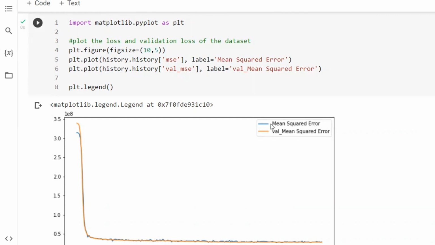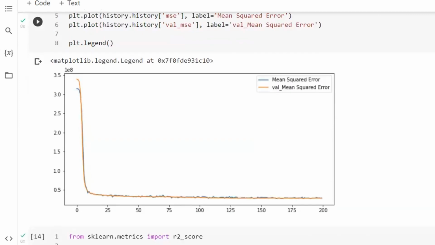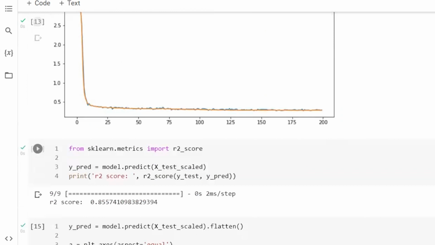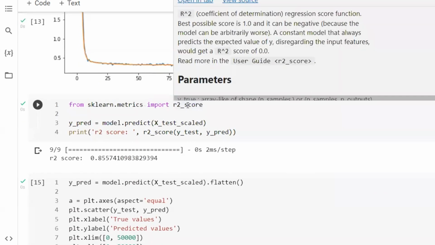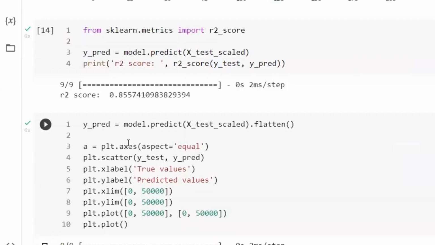If you remember, we use mean squared error as our performance evaluation, right? And here you can see as the epochs increased, our mean squared error decreased, which is a good sign. So let's take a look at the R2 square. This is another criterion to see our model performance. We are importing it from scikit-learn, the metrics.